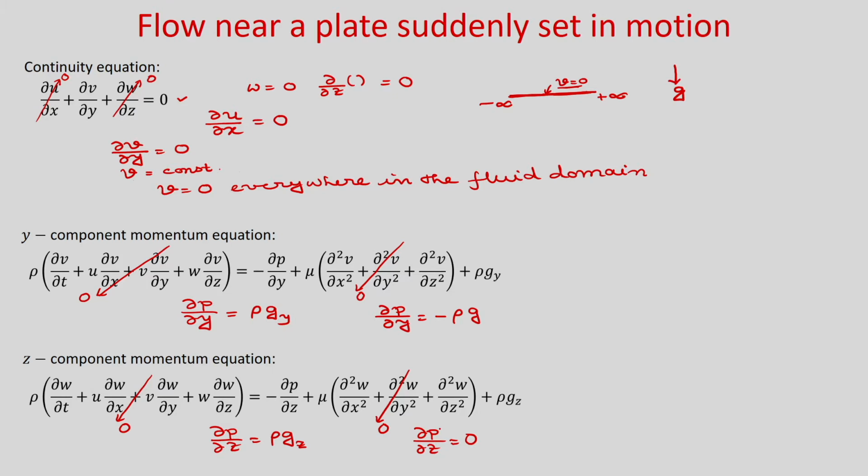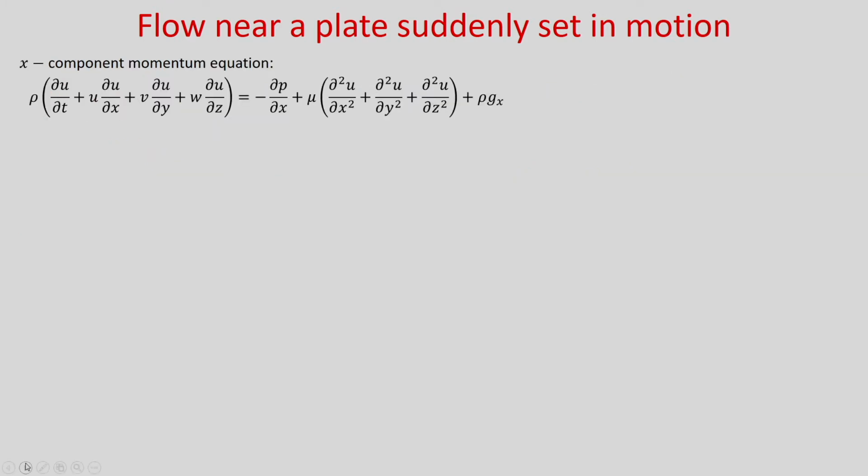Now, let us consider a point outside the effect of this velocity, meaning outside the penetration depth. If you consider that this is your plate, at a particular time t is equal to t1, which is greater than 0, we have a velocity profile like this, and the effect has gone up to this distance, which is your penetration depth.